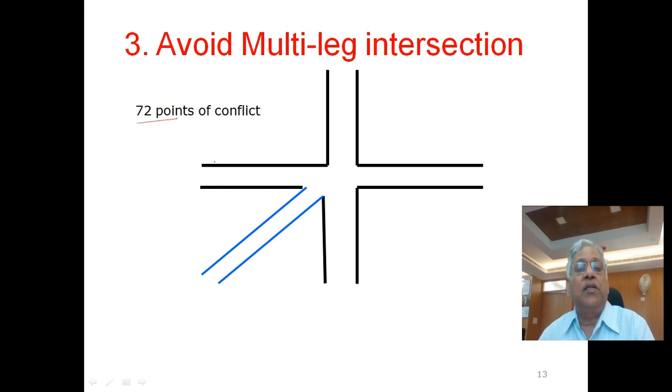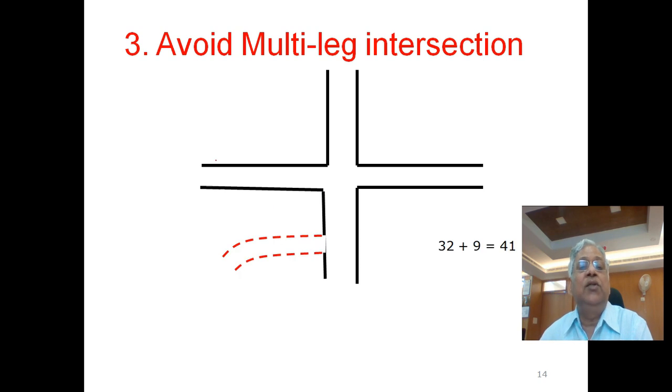So from an operational point of view, from a safety point of view, it is always better to avoid multi-leg intersections. So this intersection can also be converted into a 4-leg intersection and a 3-leg intersection here, so that this intersection gives you the same function but with a much reduced number of conflict points.